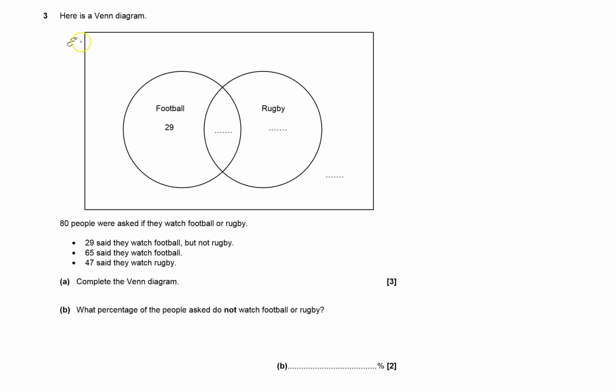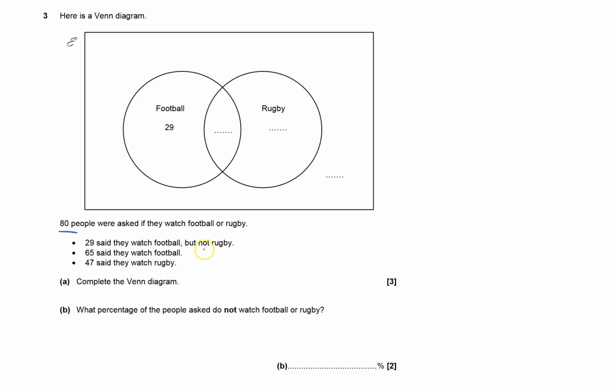It's a Venn diagram. The E here means that's a universal set. It says 80 people have got to go into this altogether. And it gives you various statements here, and then normally they go in order, but you can't always. So we've got 80 people asked if they watch football or rugby.